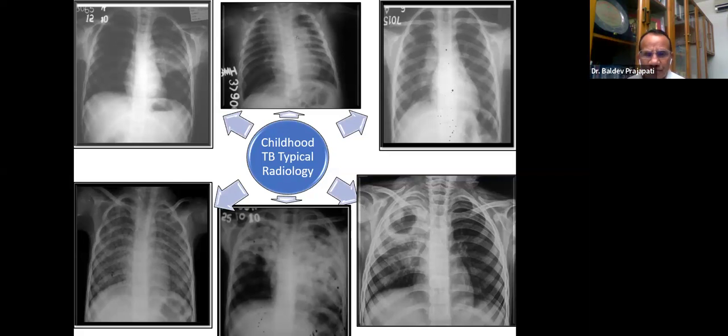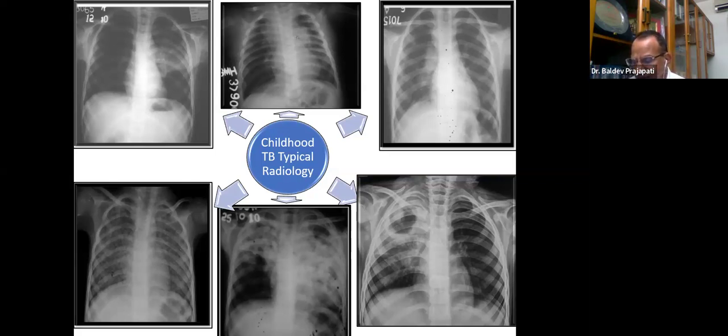And then you should go particularly for the CBNAAT, or even somebody may ask the short one, WHO approved rapid diagnostic test, and that is the CBNAAT. It's a molecular diagnostic test. Now CBNAAT Ultra has come, and CBNAAT Ultra is more sensitive compared to the CBNAAT. Even if the number of bacilli is less, still it can be detected.